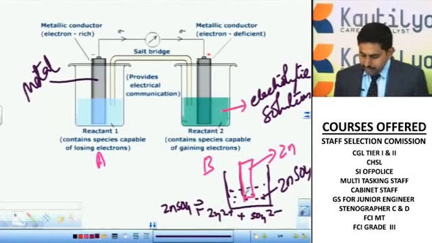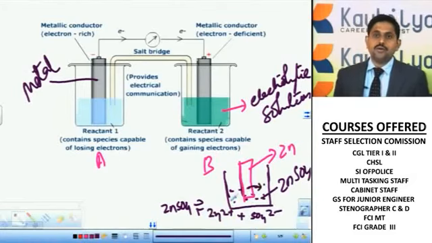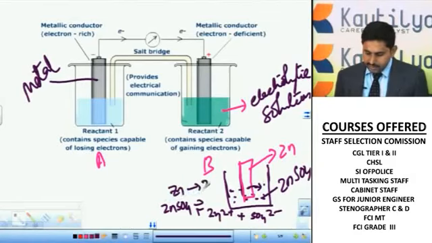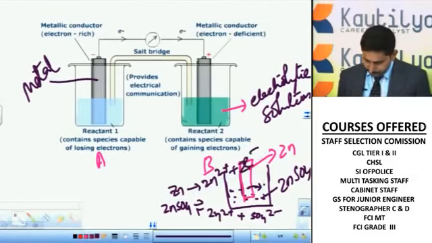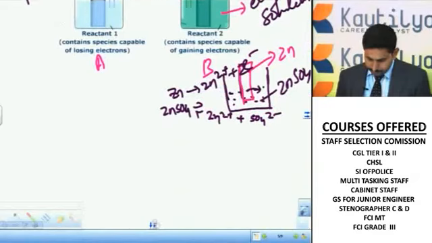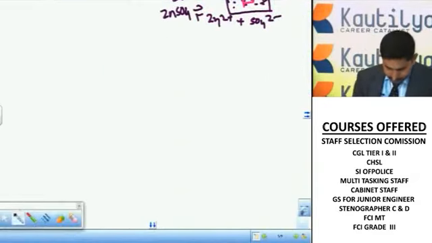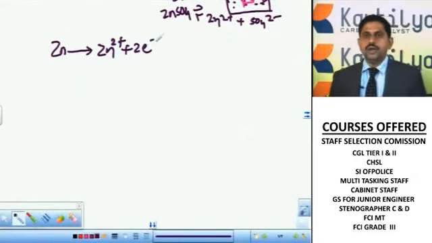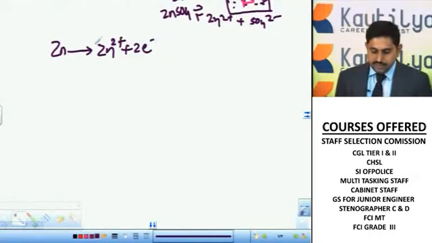If you observe carefully, the zinc metal consisting of zinc atoms will try to donate its electrons. When the zinc in the metal tries to donate electrons, it will be converted to Zn2+, with 2 electrons donated. Zinc is donating 2 electrons and will try to convert into Zn2+ ions.